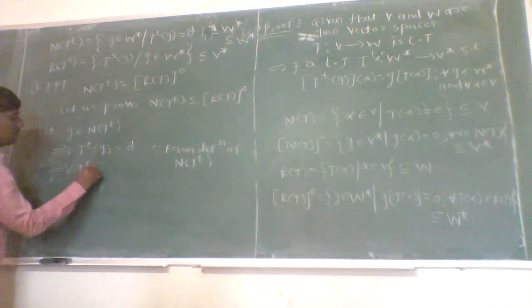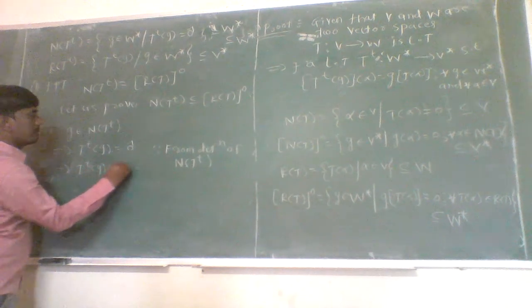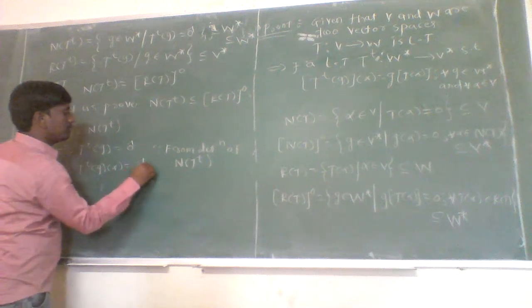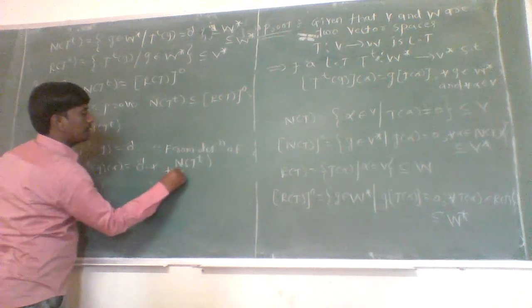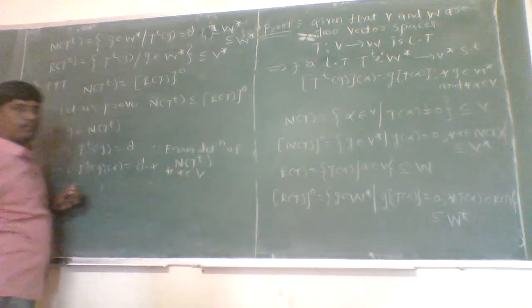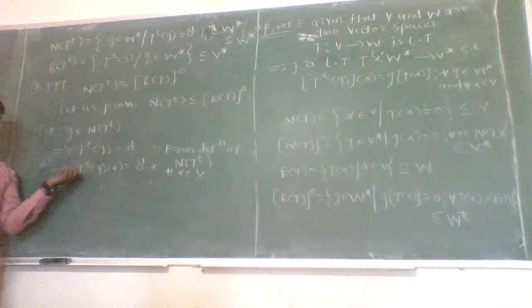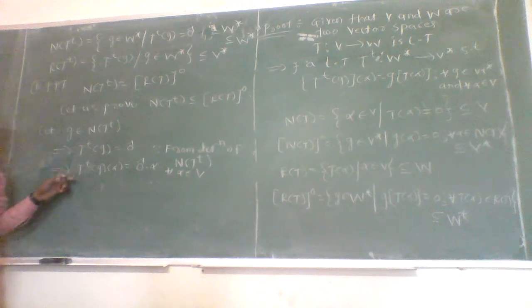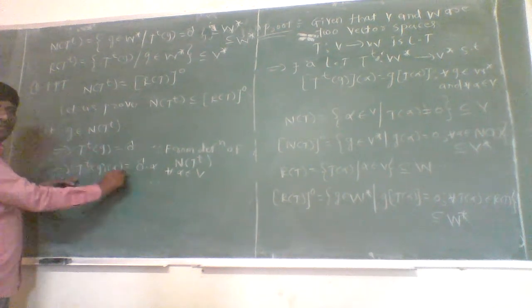Now, which implies T to the power t of g of alpha is equal to 0 of alpha for each alpha belonging to the space V. Which is nothing but, from the definition of T to the power t, g composite T of alpha.